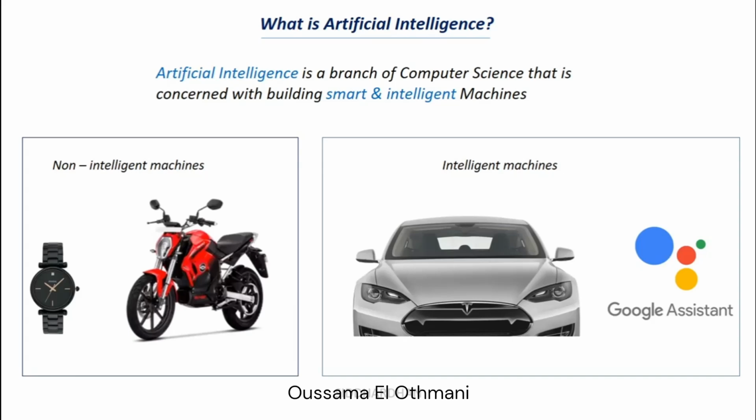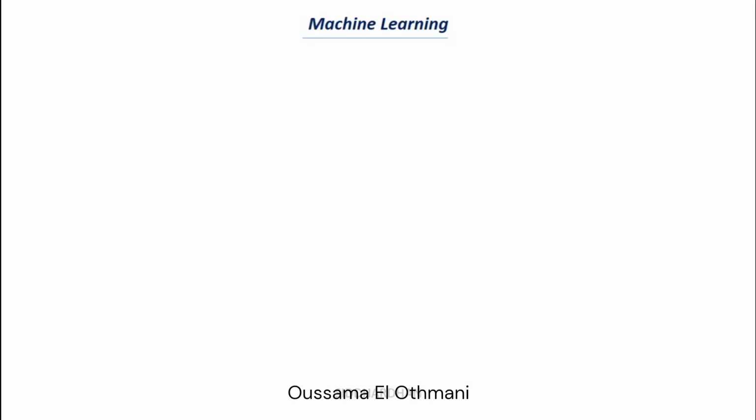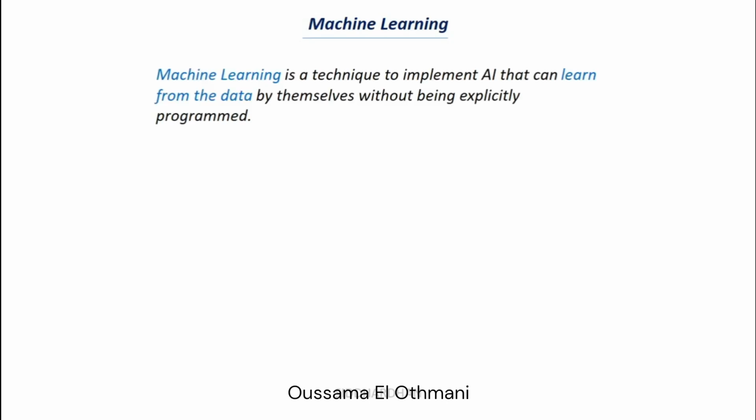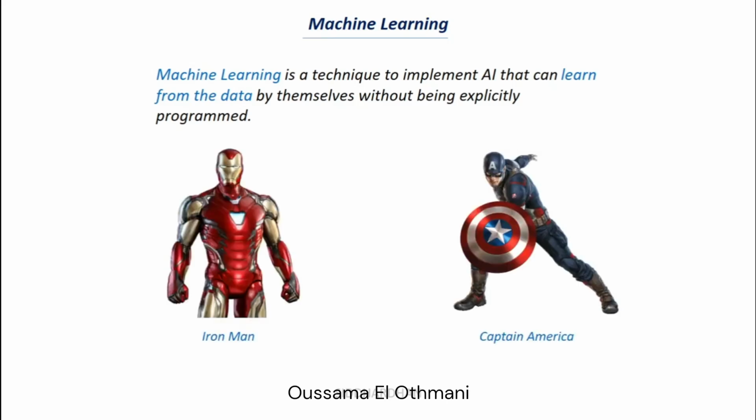Now let's try to understand machine learning. So what is machine learning? Machine learning is a technique to implement artificial intelligence that can learn from the data by themselves without being explicitly programmed. So machine learning is all about the data. Let's consider an example. I want a system to detect whether an image is of Iron Man or Captain America. This is the task I set for the system, so we need to make this system.